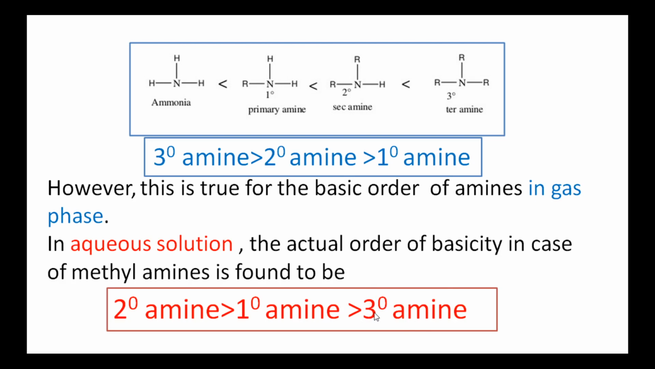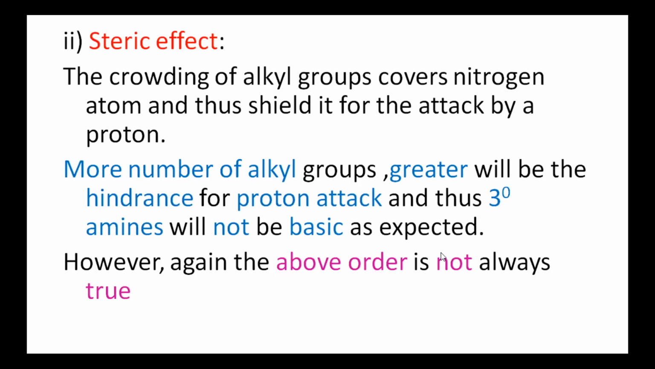Steric hindrance means repulsion between the bulky groups is greater in tertiary amines. Next effect is steric effect. That is, steric effect means the crowding of alkyl groups covers the nitrogen atom and thus shields it from the attack by the proton. When bulky alkyl groups are attached to the nitrogen atom, there is a repulsion between these bulky alkyl groups. So repulsion increases, energy also increases. Hence its basic character decreases.